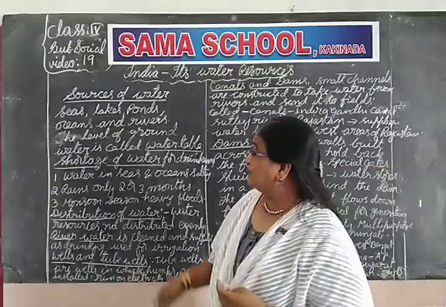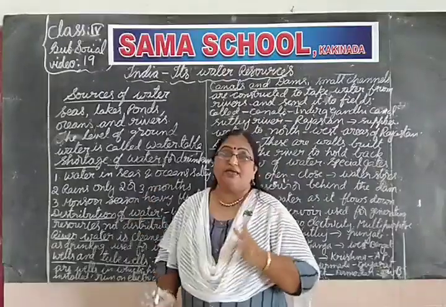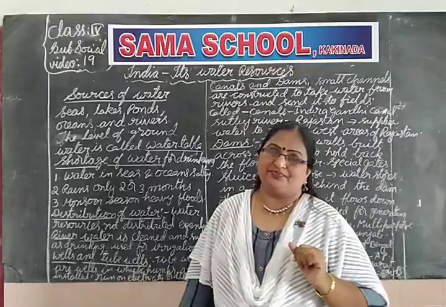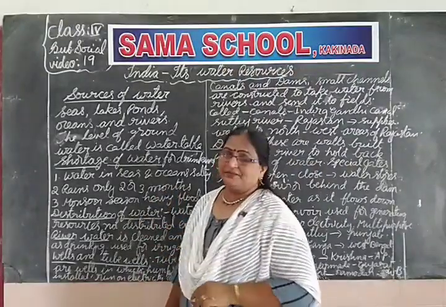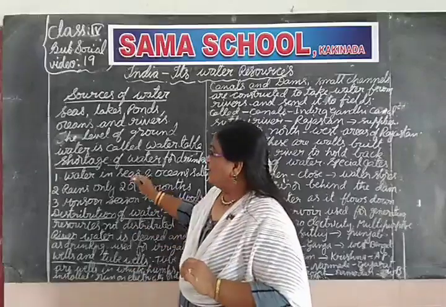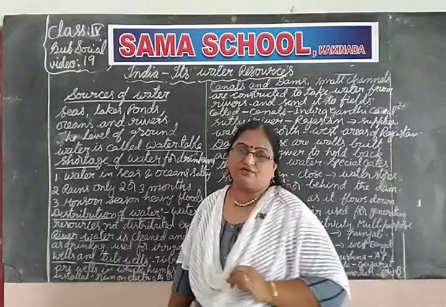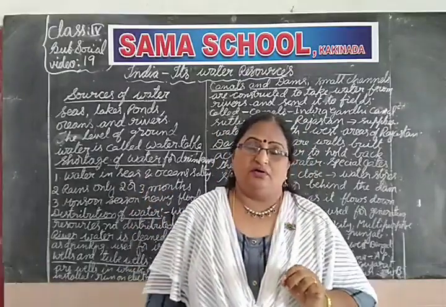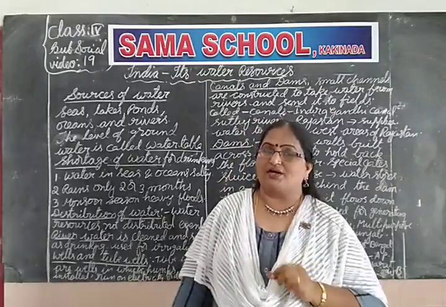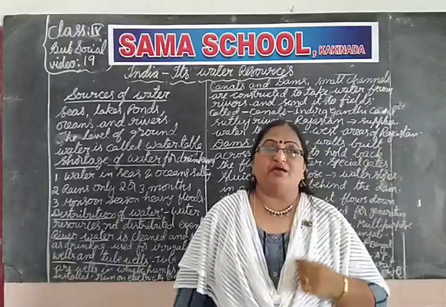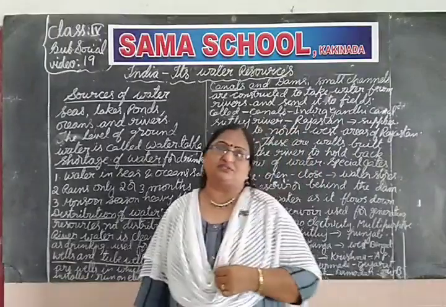But this water is used to make salt; to make salt, this water is very useful. That is why, though we have large water bodies of seas and oceans, we have a shortage of drinking water.